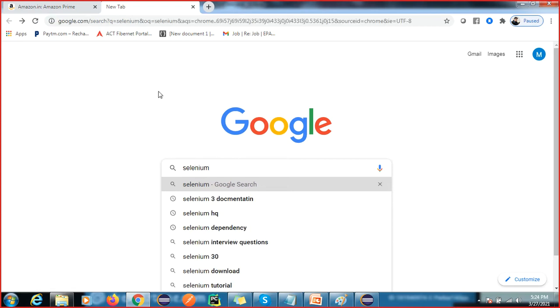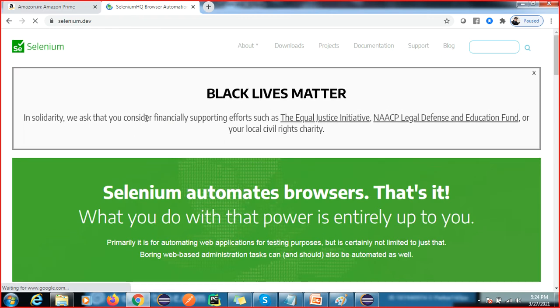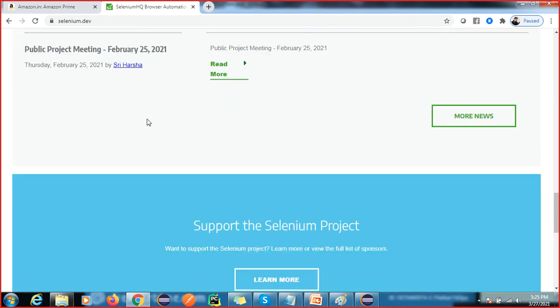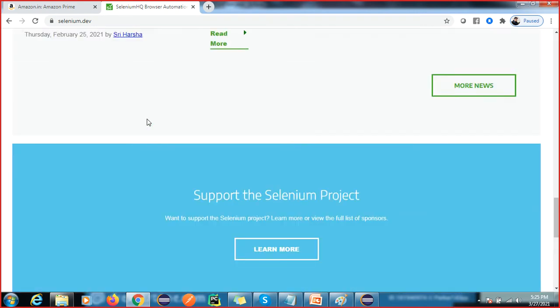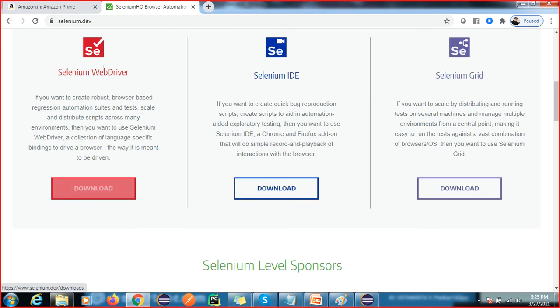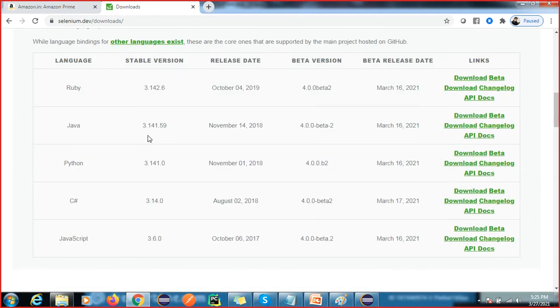Selenium, you can type here Selenium, and you can go here. Oh sorry, we can go for Selenium WebDriver, right? We will write all the code in the Selenium WebDriver. This IDE and Grid we will not use.